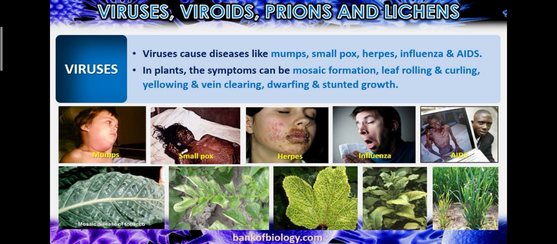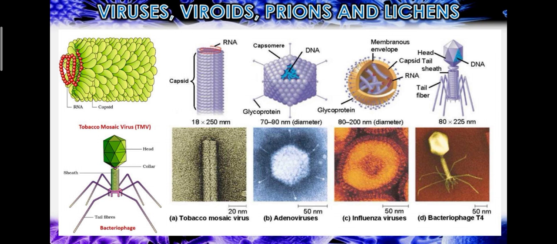In plants, the symptoms can be mosaic formation, leaf rolling, curling, yellowing and vein clearing, drafting and stunted growth. So in plants, this virus causes different types of disease. See the picture clearly. You are able to understand how deadly this virus is to plants, animals and human beings also. Okay, students? So these are the diseases caused in plants.